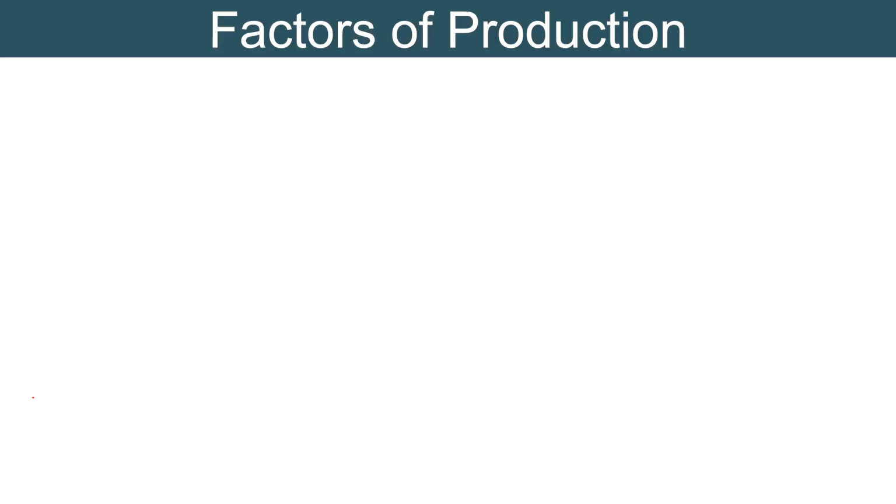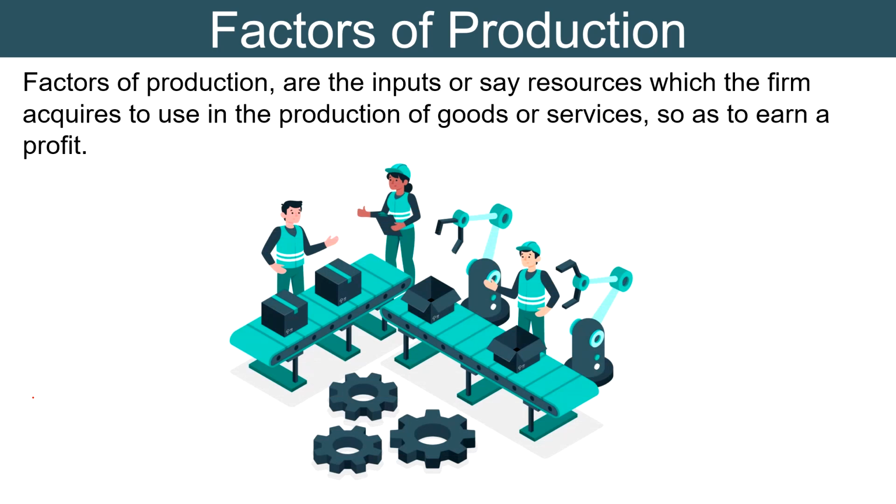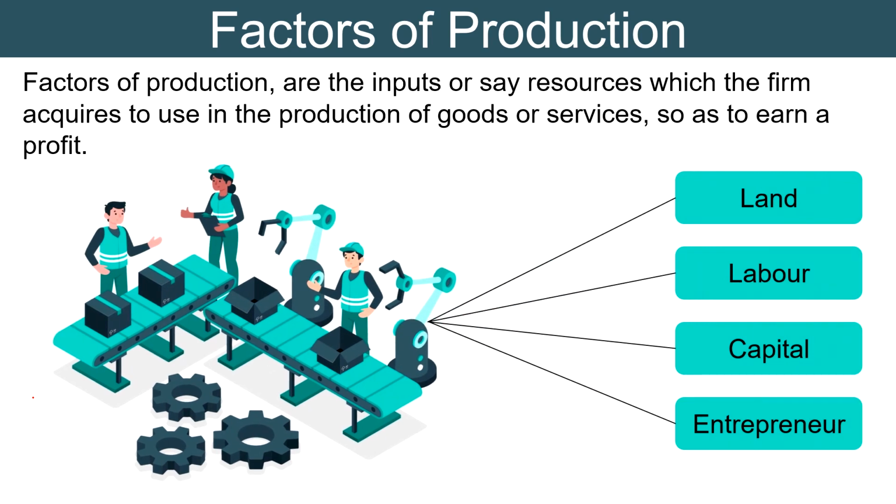Now we will explore the factors of production. In economics, factors of production are the inputs or say resources which the firm acquires to use in the production of goods and services so as to earn profit. They play a crucial role in our lives as even a small pin cannot be produced if any of the factors of production are missing or not actively participating. Basically, there are four factors of production on which the entire process of production depends. These are land, labor, capital, and entrepreneur. Now we are going to discuss each of them one by one.